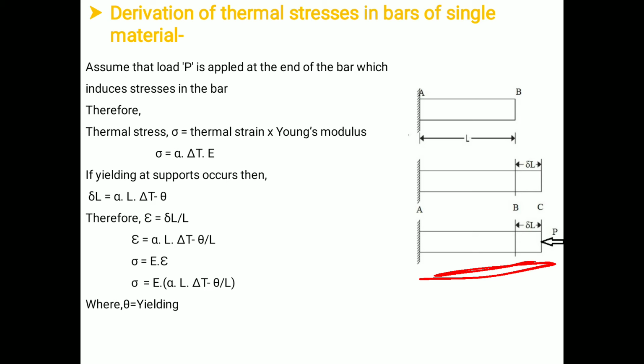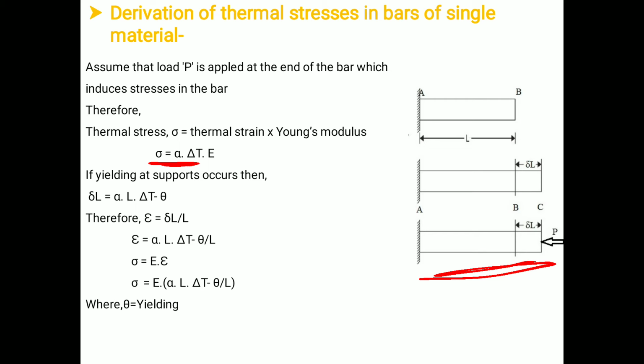That thermal stress will be given by thermal strain into Young's modulus of elasticity. By using Hooke's law, we have sigma is equal to E into epsilon. And all of you know that we have already found out the value of thermal strain, alpha into delta T, into E. Therefore, the value of thermal stress by using Hooke's law is given by sigma is equal to alpha delta T into E.